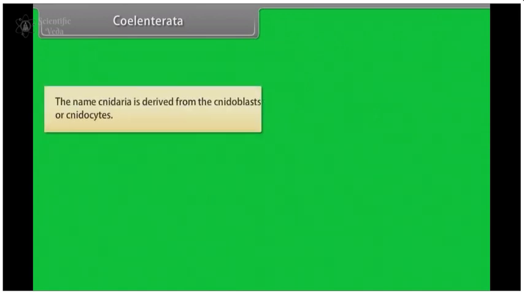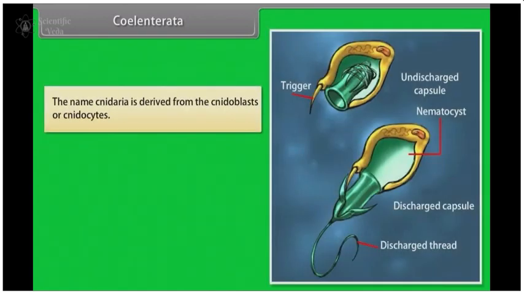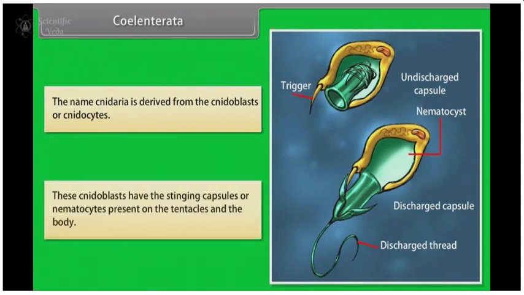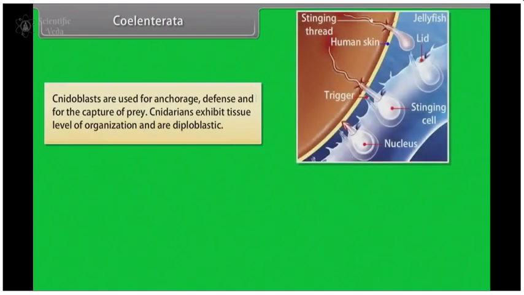Coelenterata. The name Cnidaria is derived from the cnidoblasts or cnidocytes. These cnidoblasts have the stinging capsules or nematocysts present on the tentacles and the body. Cnidoblasts are used for anchorage, defense, and for capture of prey.